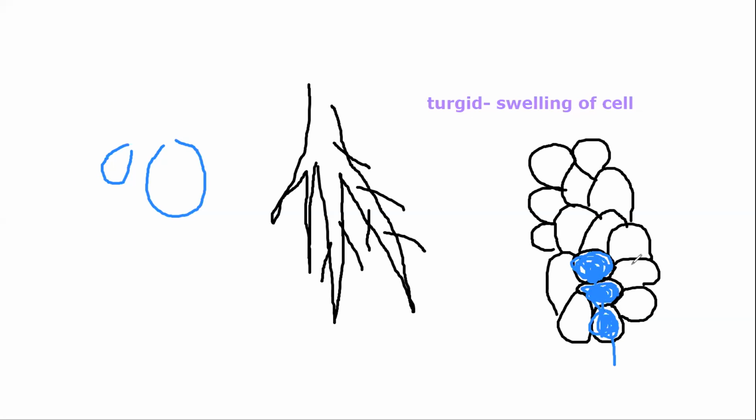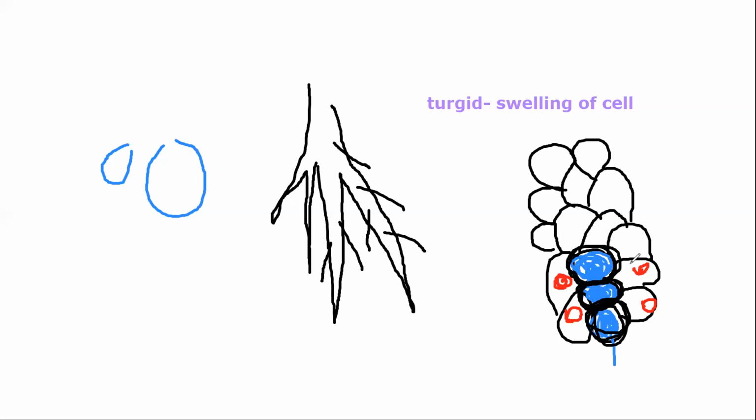So the suffering cells will be these ones, the ones marked in red color. These will be the cells who will be suffering, correct? And due to change in their shape, they will occupy more space. Right?